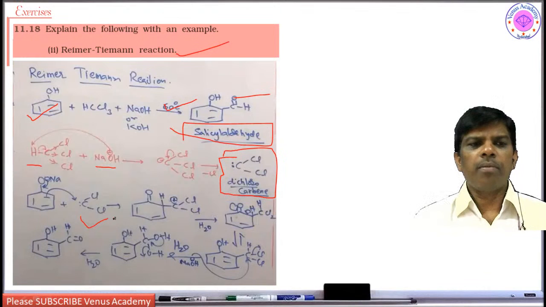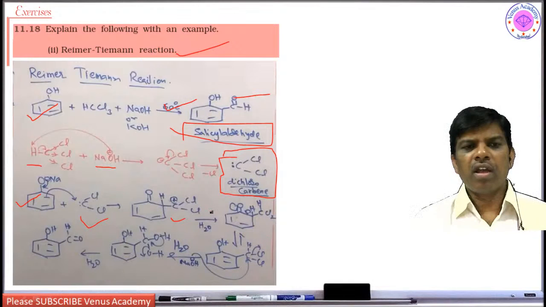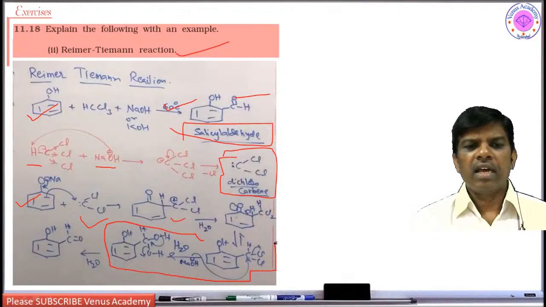This dichlorocarbene adds to phenol, sodium phenoxide, to give this dichlorocarbocation. This dichlorocarbocation loses a proton to give the dichloro compound. This step you are usually not going to find in most of the textbooks or reaction mechanism books.